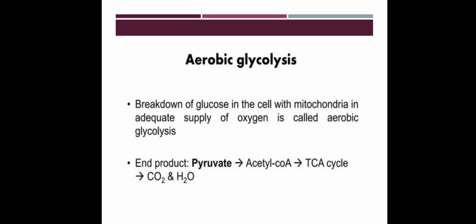Coming to the point, aerobic glycolysis is the breakdown of glucose in cells with mitochondria, with an adequate supply of oxygen. The end product of aerobic glycolysis is pyruvate, which is then converted to acetyl-CoA and enters the TCA cycle, where it is converted to carbon dioxide as an end product. So this end product of glycolysis will be the starting material for the next cycle, which is continued by the TCA cycle.